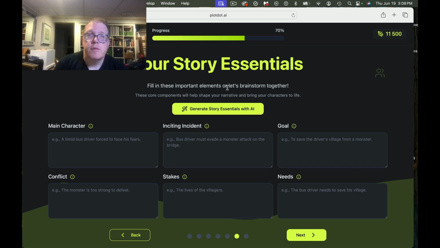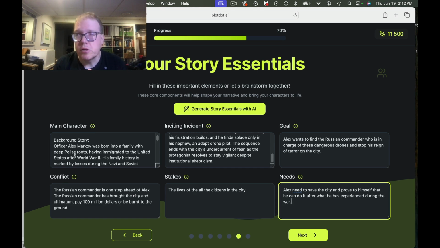So fill in these important elements, or let's brainstorm together. These core components will help shape your narrative and bring your characters to life. So we can talk about the main character, the conflict, the inciting incident, stakes. And the nice thing is it has a little example in each of these things too. So let me go through, because I've already gotten this all figured out with my outline. So I'm going to go through here and put some of this stuff in.